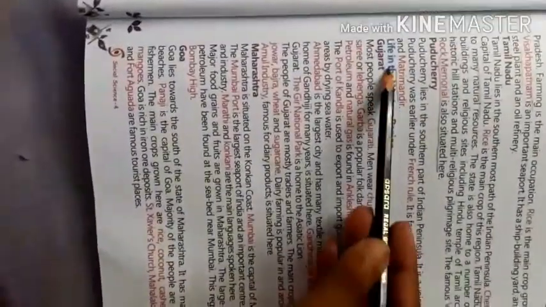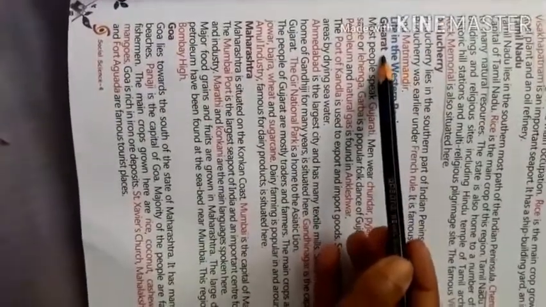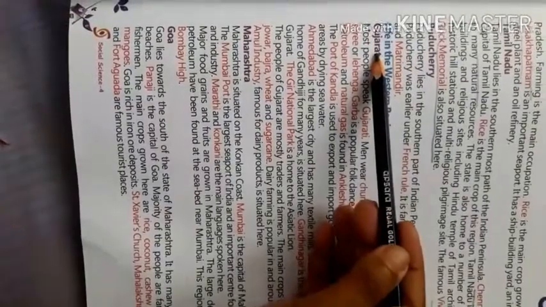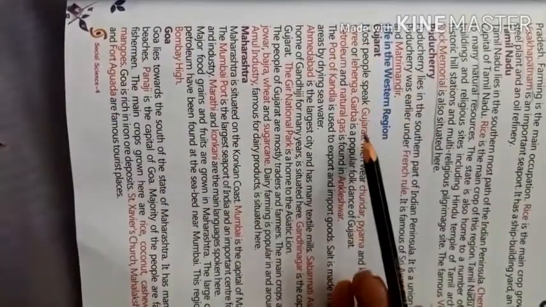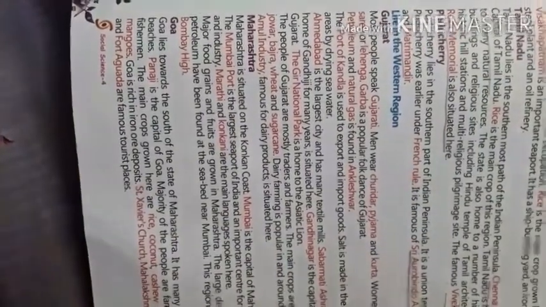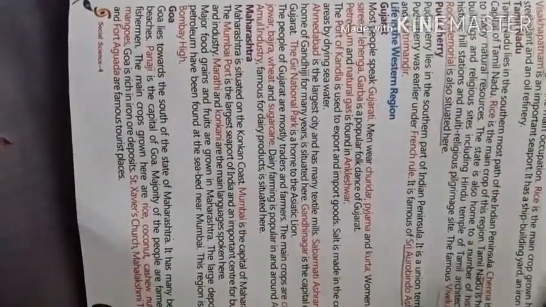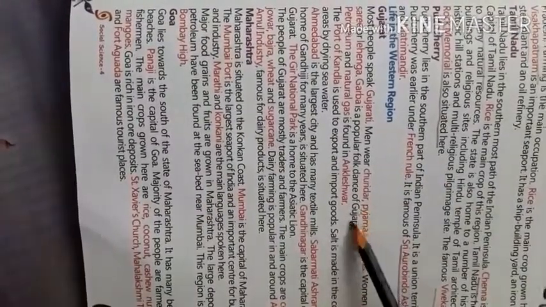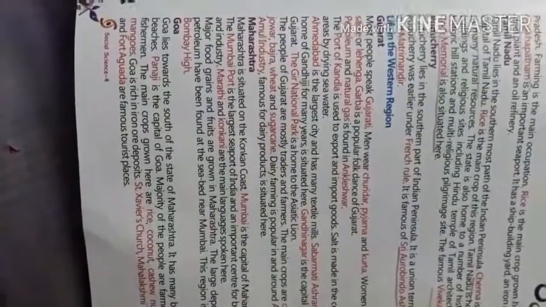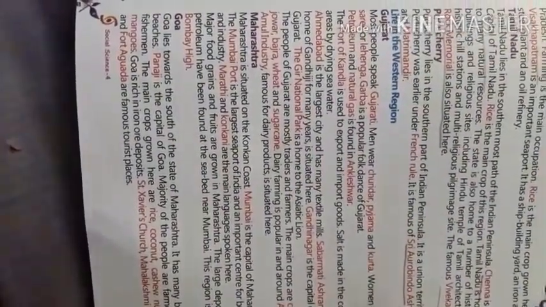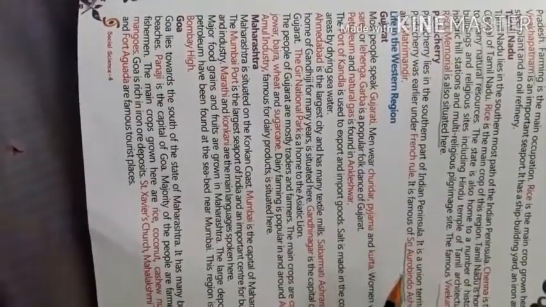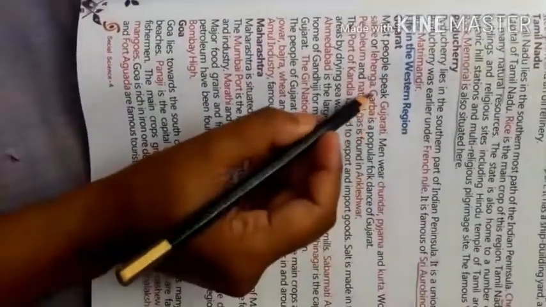So now we discuss life in the western region. So Gujarat. Most people speak Gujarati. So Gujarati people speak the Gujarati language. Men wear churidar, pajama and kurta. Women wear sari or lehenga. Garba is a popular folk dance of Gujarat. So men wear churidar, pajama and kurta and women sari and or lehenga. Garba is a popular folk dance. So Gujarat folk dance is Garba.